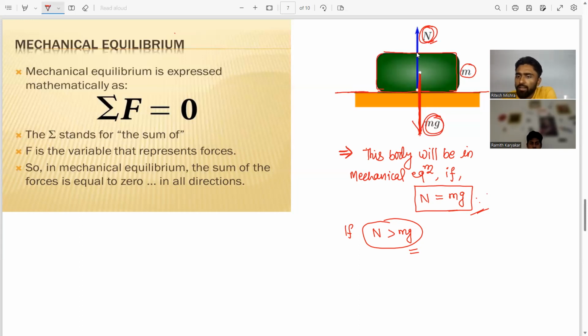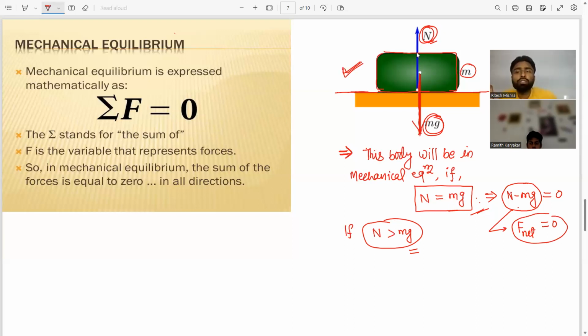Now, my dear friend, this can be written as N minus mg is equal to 0. And what is this? This is the net force acting on the body. If I ask you what is the net force acting on the body, you will tell, sir, here N and mg are acting.